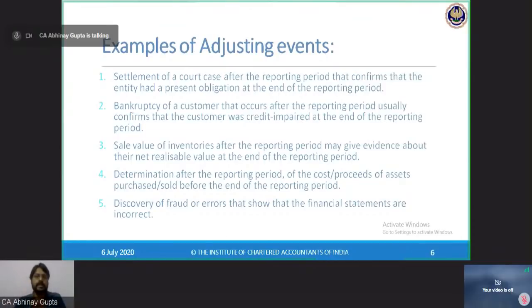So 30th September is the last date by which every company should have a board meeting for the approval of the accounts. And in the case of listed companies, since SEBI prescribes only 45 days for the approval of the accounts, every company has to comply with those provisions. So different regulations are there for different companies, but Ind AS is silent on this matter.